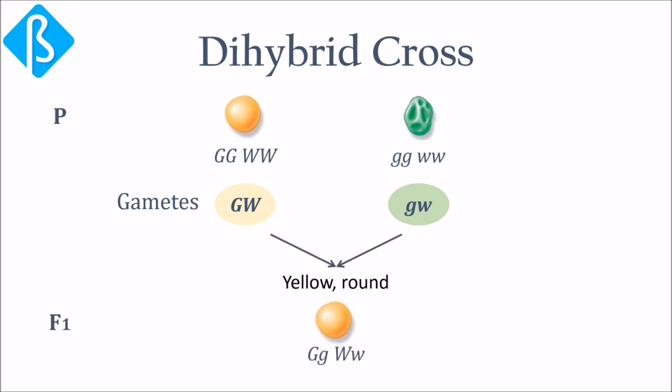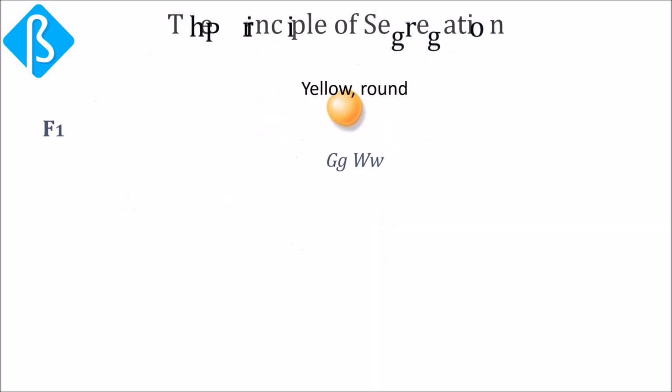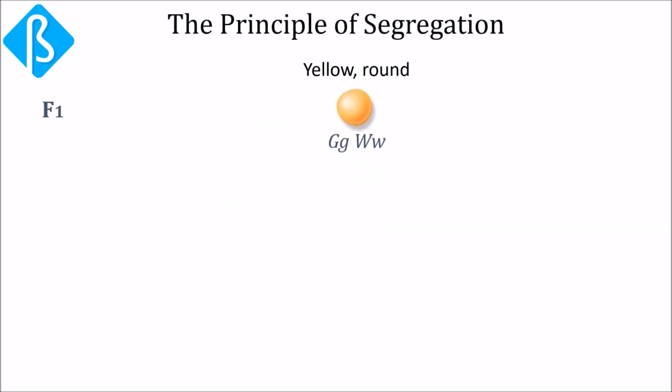Cross-fertilization of these two types of gametes produced F1 hybrids that were doubly heterozygous, and their yellow and round phenotype indicates that the alleles for yellow and round characteristics are dominant. The principle of segregation predicts that the F1 hybrid will produce 4 different gametic genotypes. If each gene segregates its allele independently, these 4 types will be equally frequent, that is, each will be 25%